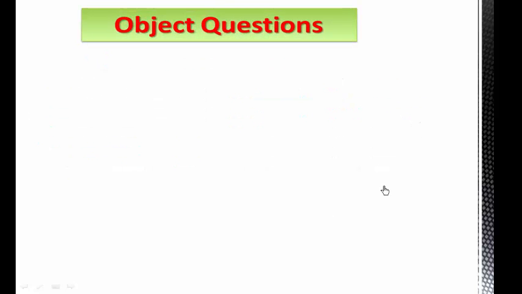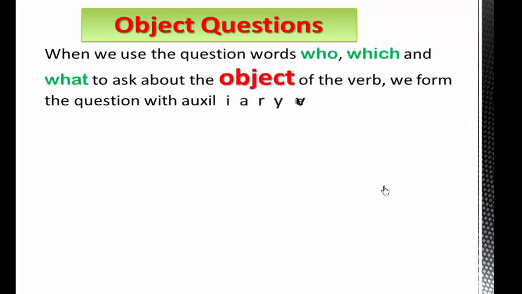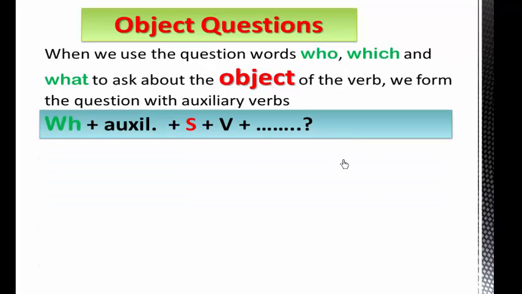Right. Object questions. When we use the question words who, which, and what to ask about the object of the verb, we form the question with auxiliary verbs. For example, the rule here is WH question at first, then the auxiliary verb, then the subject followed by the verb, and the rest of the question. And you should put the question mark at the end.